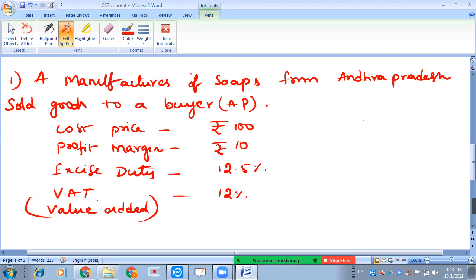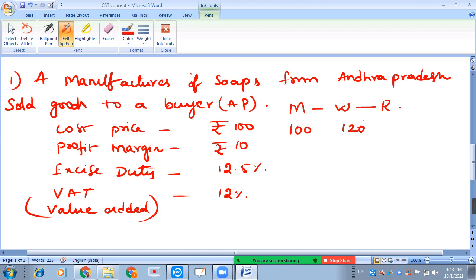How will this value be increased? Suppose the manufacturer sells the product for rupees 100 to a wholesaler. Later the wholesaler may sell the products to a retailer worth rupees 120.